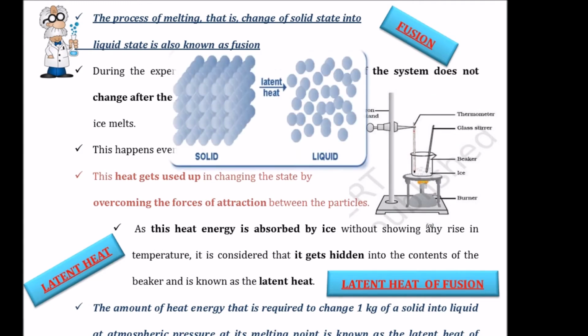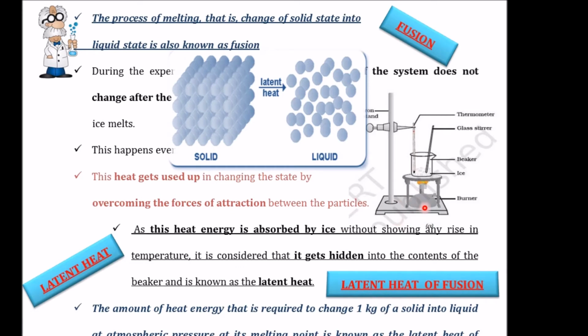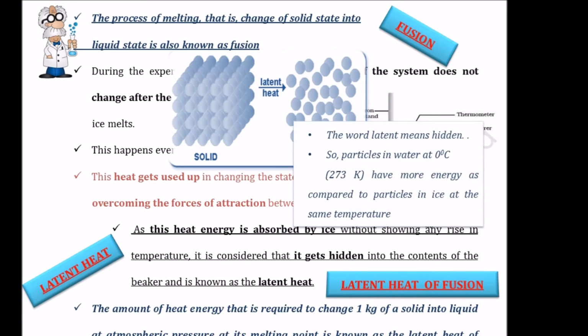The heat is actually used up by the particles of the ice in order to overcome the force of attraction. In the last slide we saw, when we supply heat to a solid, what happens? The energy overcomes the force of attraction, and the particles move away from their fixed position and start to move freely. So this heat is actually used up in changing the state by overcoming the force of attraction between the particles. As this heat energy is absorbed by the ice without showing any rise in the temperature, it is considered that this heat is hidden in the contents of the beaker, and that is why this heat is termed as latent heat. Now the word latent means hidden.